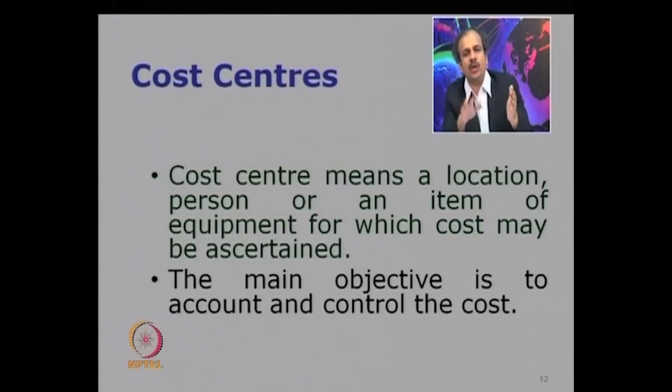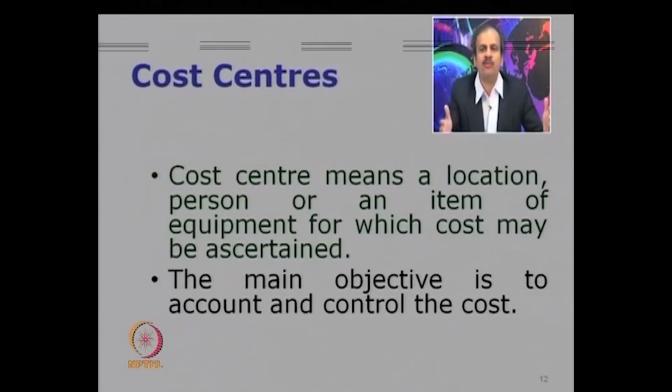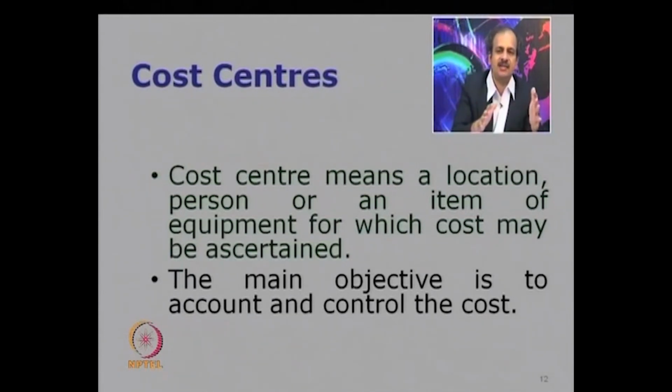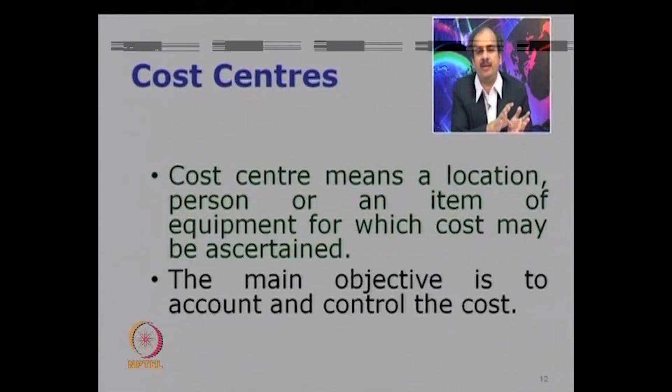So now you can relook at the definition. It says that it could be a location. For example, in a production setup, say there is one room where all the cutting takes place. Then the costs of that room may be accumulated together, and that will be considered a cost center. Then it could be a person, or it could be an item of equipment.